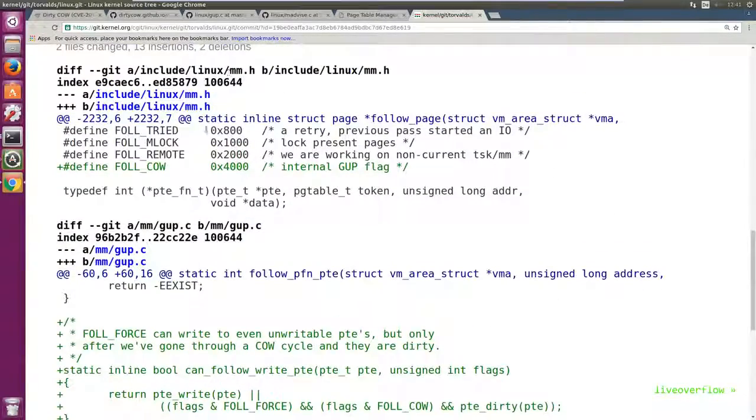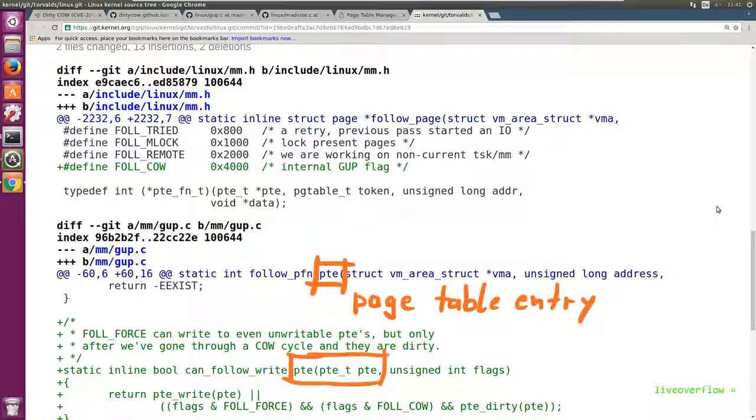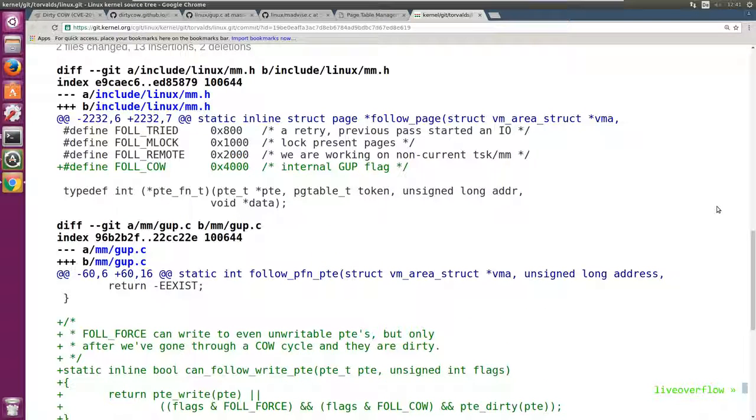The file that is patched belongs to the Linux memory manager, hence the mm directory. The file itself is called gup, which stands for Get User Pages. VM stands for virtual memory, and PTE for page table entry. I think that should help you a little bit to understand the code. So when you want to write to this mapped memory, the kernel has to copy it, because you are not allowed to write to the underlying file, but a copy takes time. Now usually you do the copy once and you are fine, but in this case we call madvise with DONTNEED over and over again.